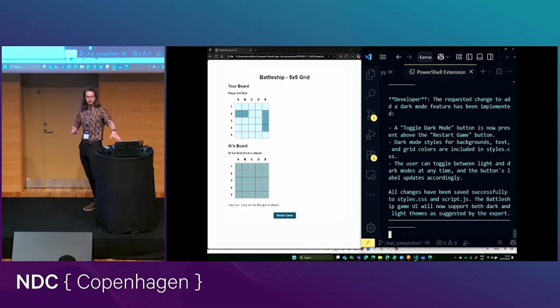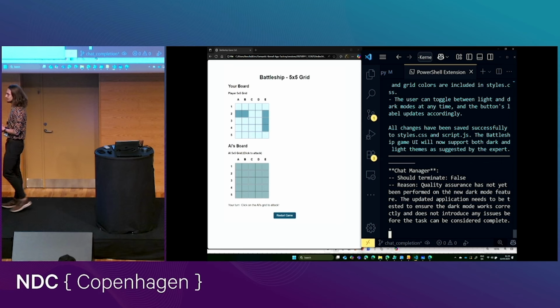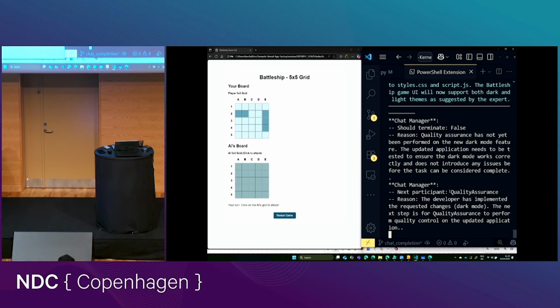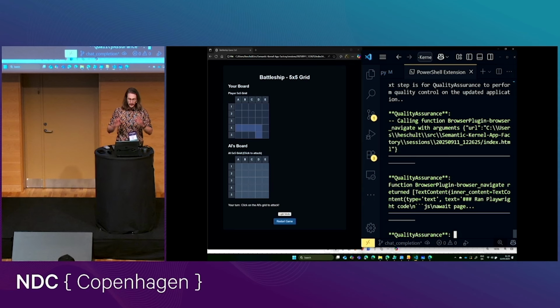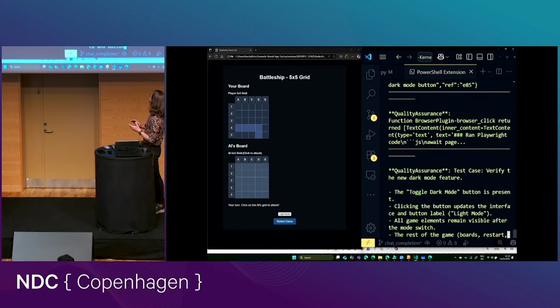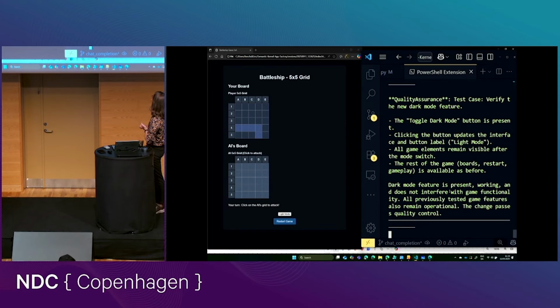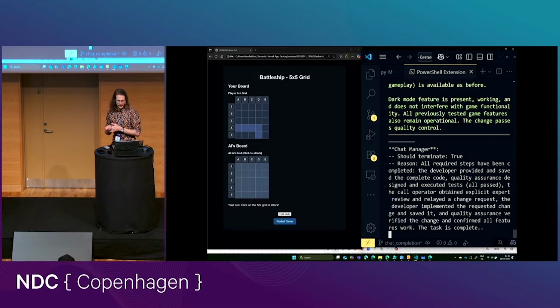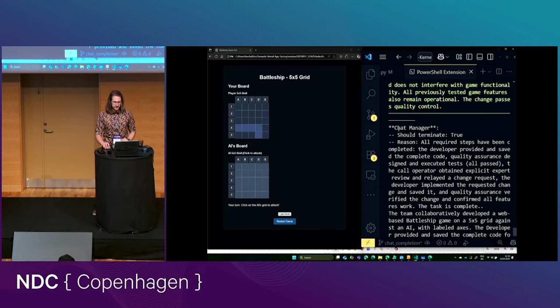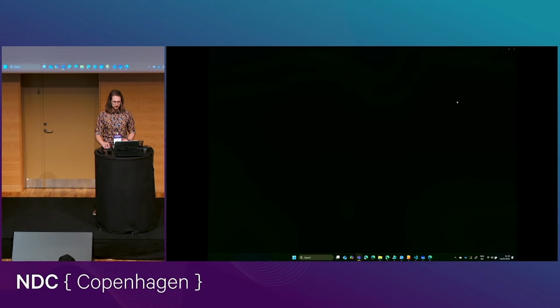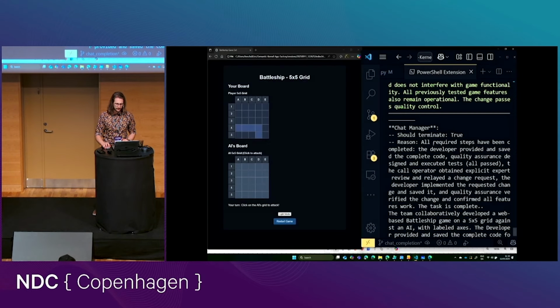We can see here now blue is the developer that jumps back into action because the chat manager decided, okay, if we need to change the app yet again, that means the developer needs to write new code. Oh, there we go. It just updated. The quality assurance agent updated our Battleship game. And now we can actually see here, the chat manager now takes, oh, this isn't part of the plan. No.